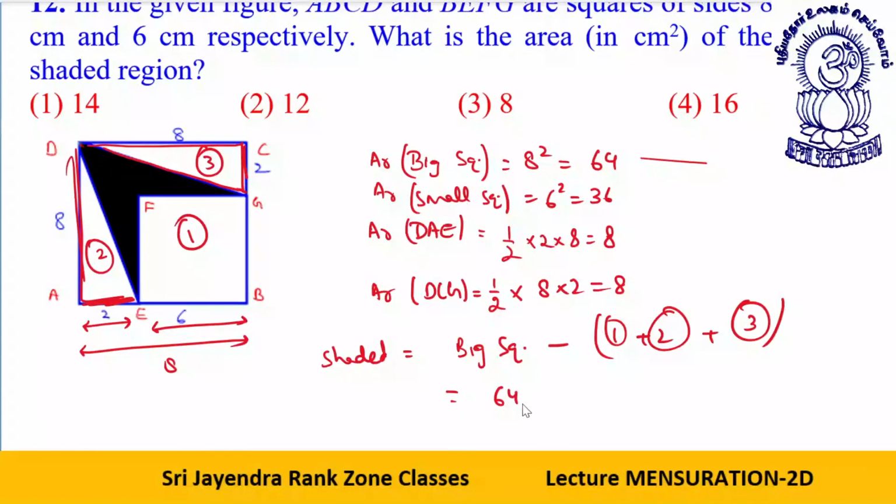What is the big square? 64 minus 36 plus 8 plus 8, that gives you 64 minus 52, which is equal to 12 cm square.